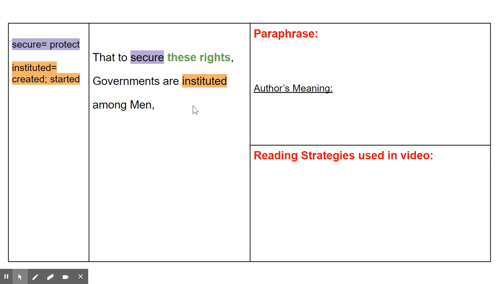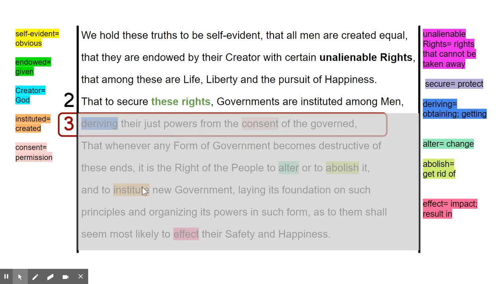And to do that, we have to look at the previous chunk. We need a bigger context, which is why we always leave you this on page 1. We always leave you the big chunk so you can read the sentence before it or after it if that helps you understand the text. So if we work backwards, these rights are actually referring to unalienable rights introduced in chunk 1. So we're going to take that note.